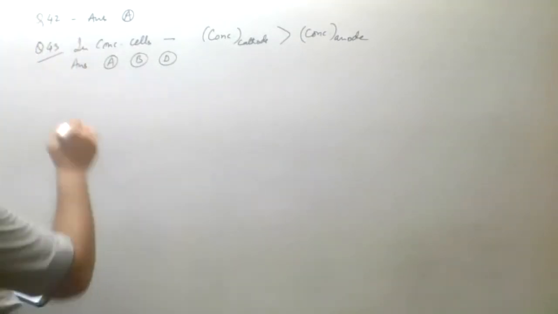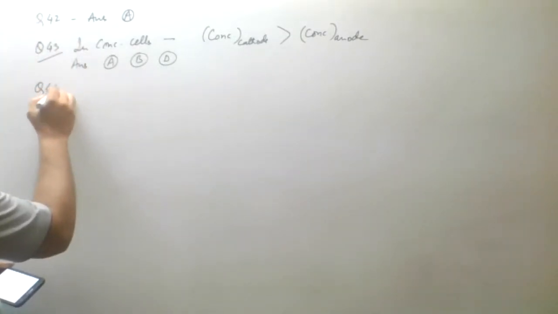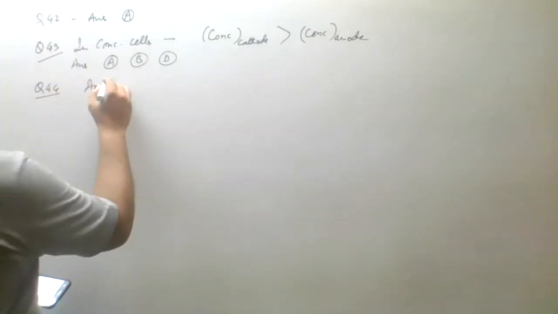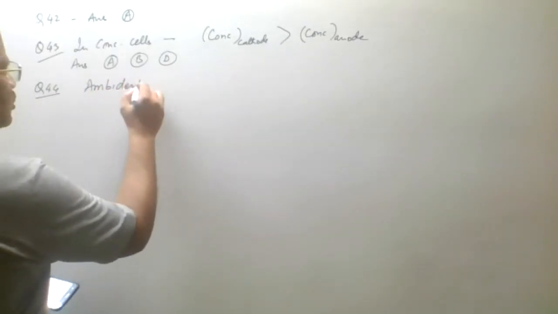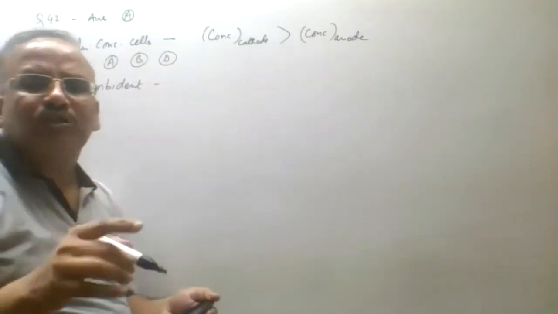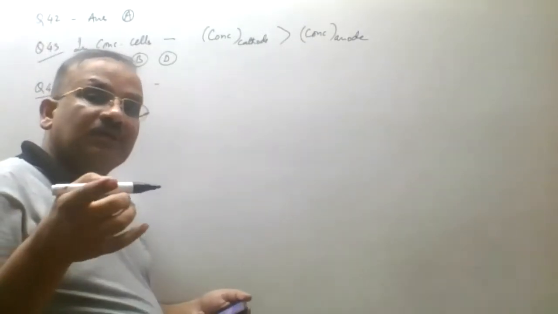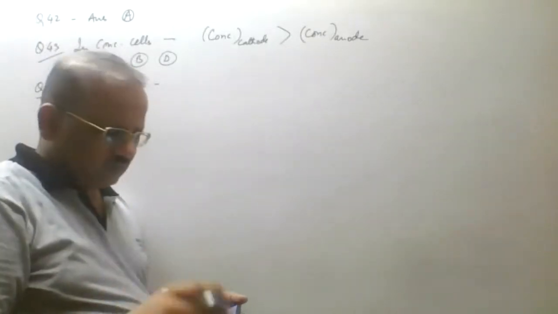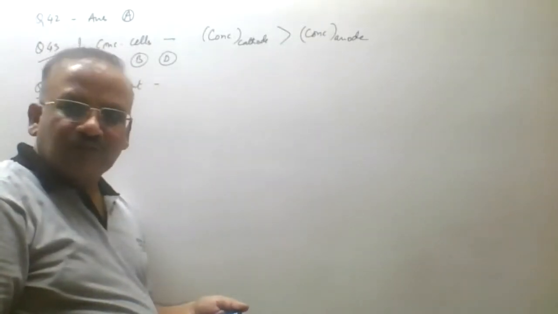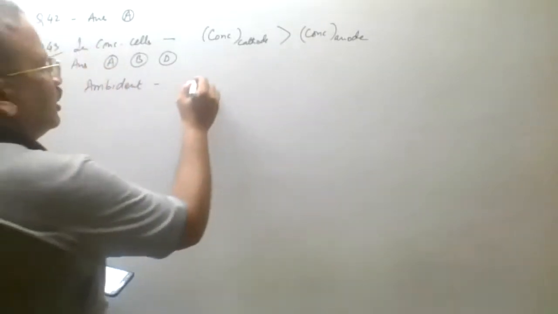In question number 44, we know that ambident ligand. Ambident ligand means the ligand which has more than one donor site but with different type of atoms. NO2, yes, nitrogen and oxygen both can be the donor atoms.